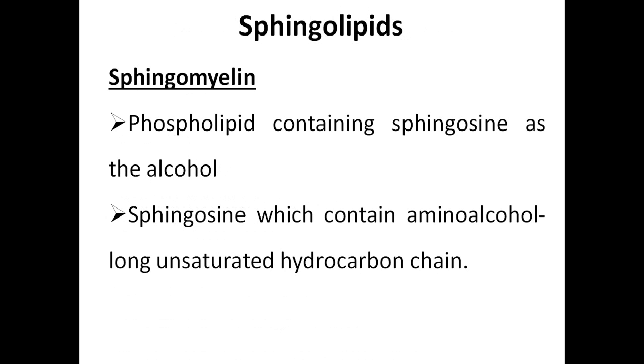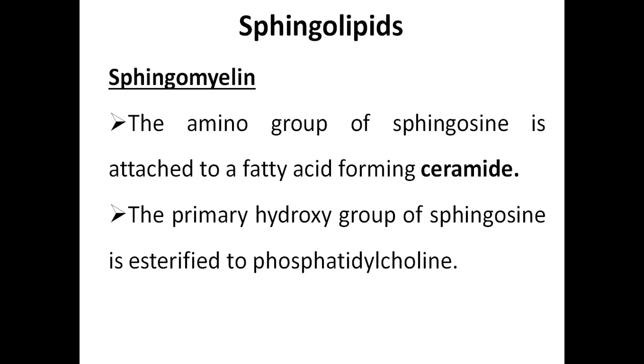And sphingolipids. Till now we have discussed the glycerophospholipids and some examples of phospholipids. Then the other type of phospholipid is sphingophospholipid, or sphingolipids. An example for sphingolipids is sphingomyelin. This is a phospholipid containing sphingosine as the alcohol. Sphingosine is an amino alcohol which is esterified with a long unsaturated hydrocarbon fatty acid. If you see, the amino group of sphingosine is attached to a fatty acid, forming a compound called ceramide.